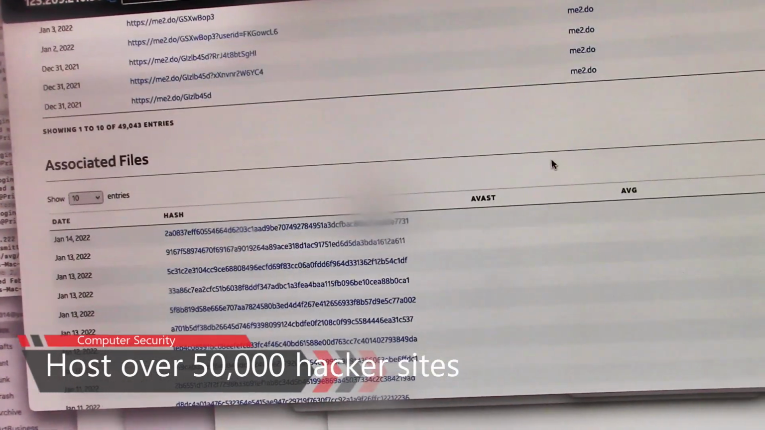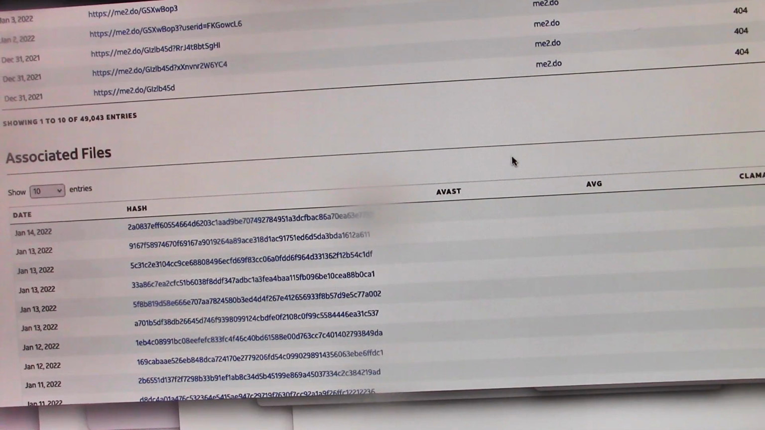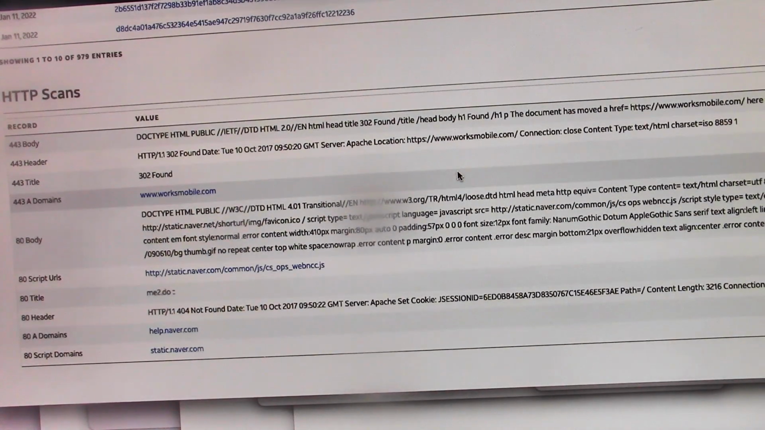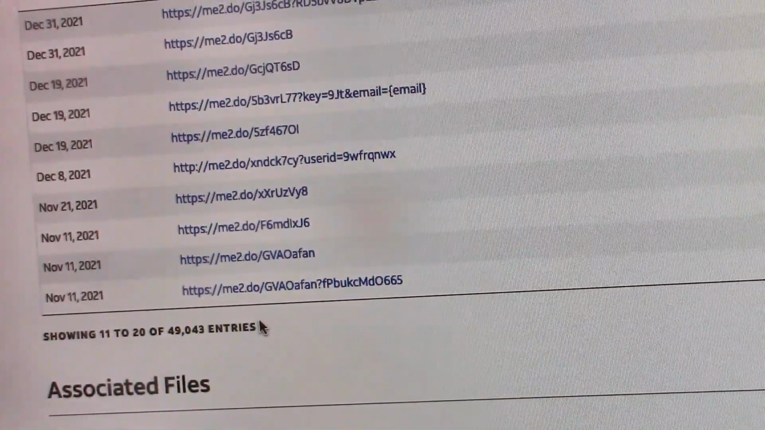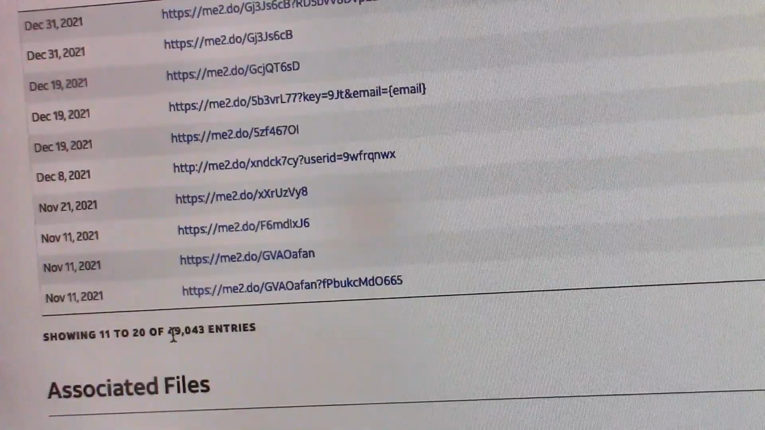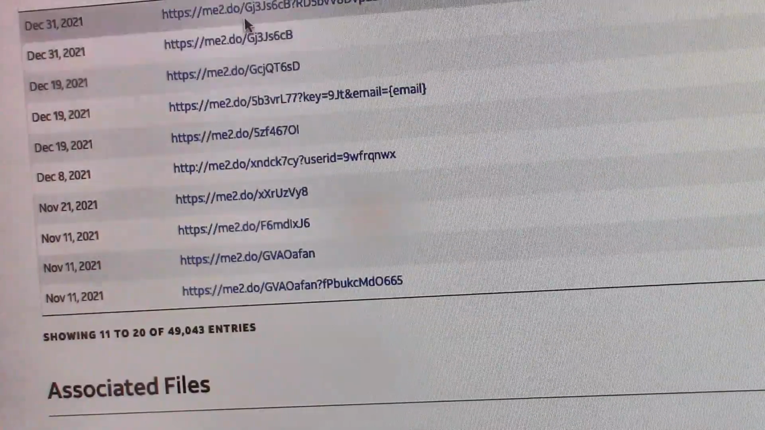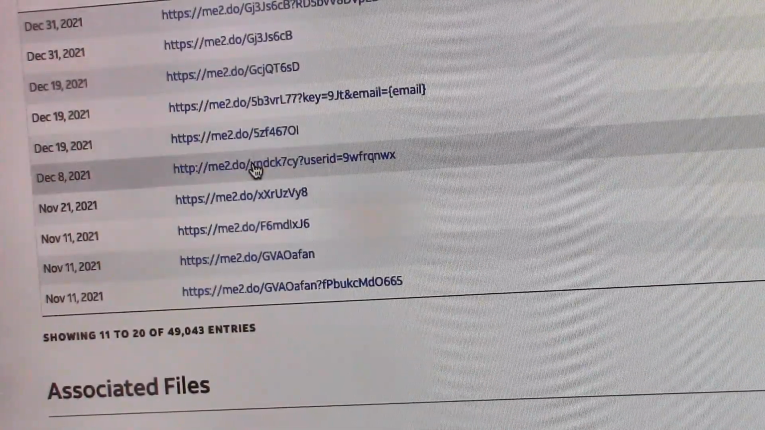So, good or bad, we're going to put that aside and keep looking here. Ooh, associated files, hashtag files, IP scans. I'm searching here. They're using the me2.do domain. There's almost 50,000 entries for URLs that they put in their phishing attempts. These are all bad URLs. What I mean by bad URLs is that when you click on them, it goes to a fake website. So yeah, this is good data.